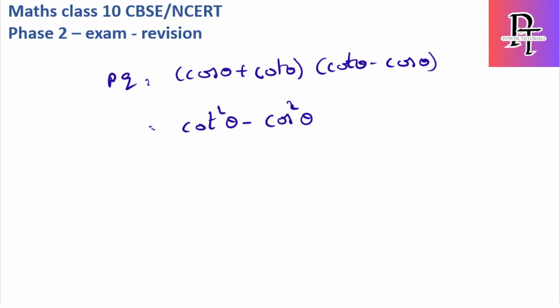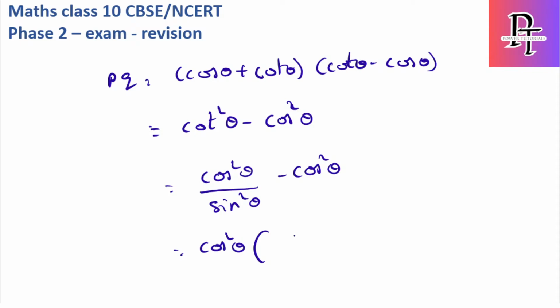So for this reason, cot square theta I can write as cos square theta by sin square theta minus cos square theta. If I take cos square theta as common, I will get 1 by sin square theta minus 1.